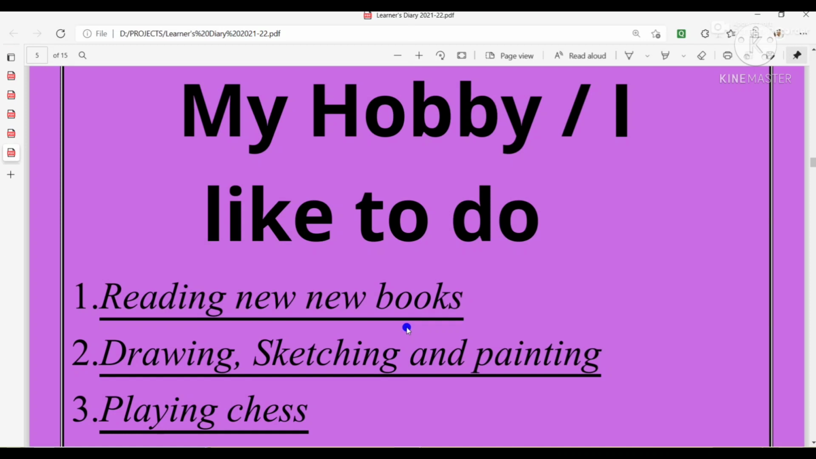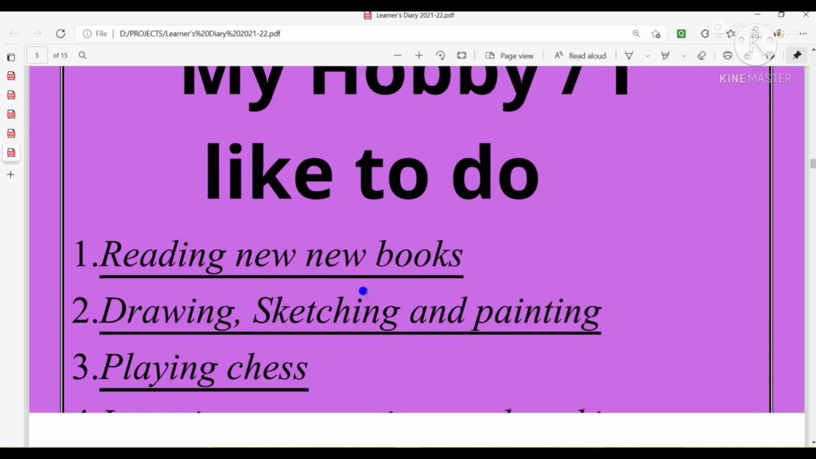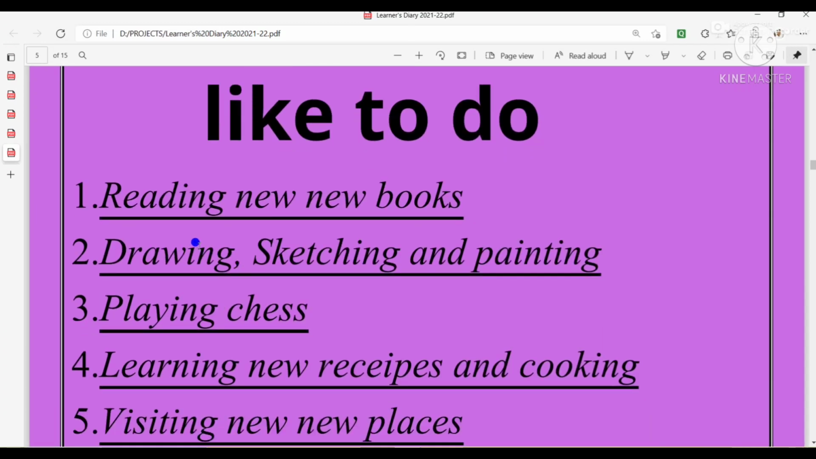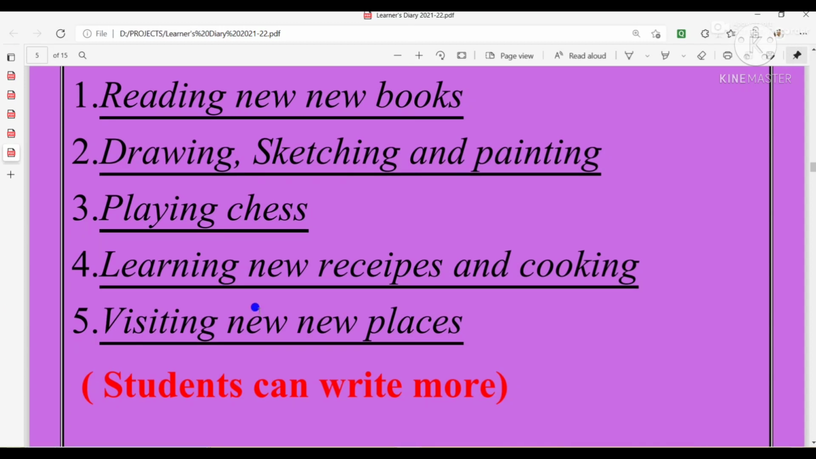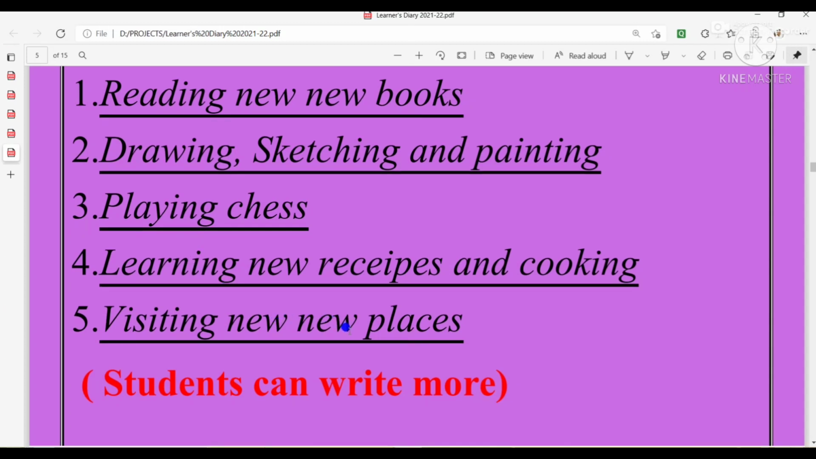So the activities which you do in your leisure time and you enjoy, those activities you have to write here. Like I have written reading new books, drawing, sketching and painting, playing chess, learning new recipes and cooking, visiting new places, like that.